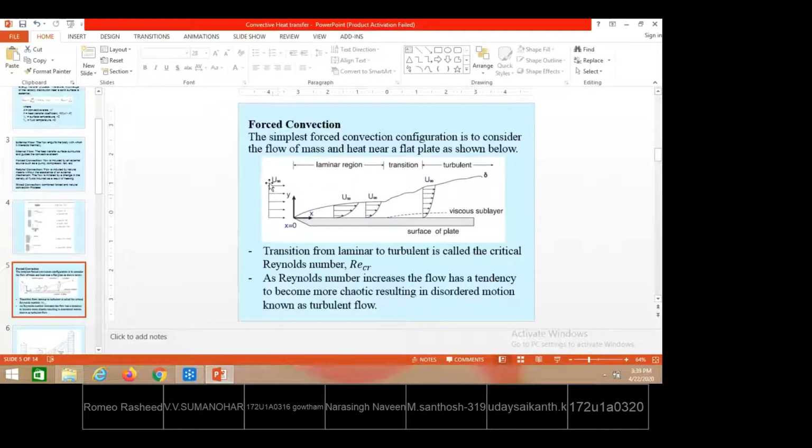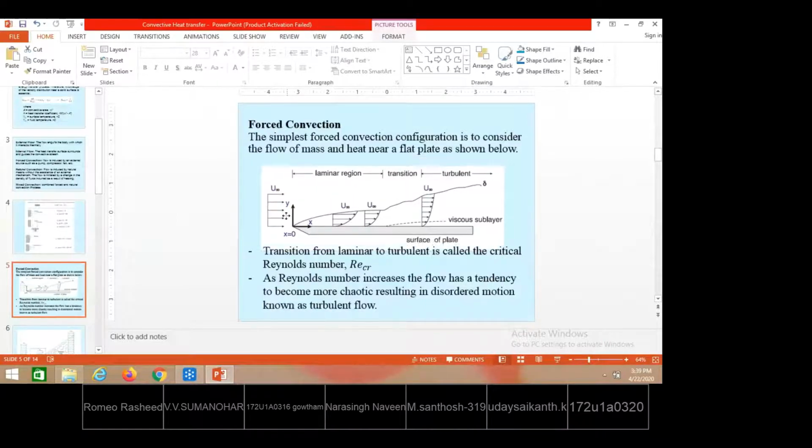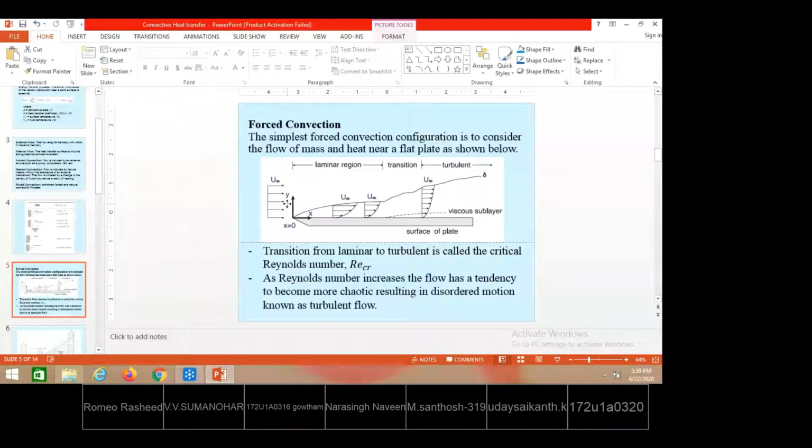This is purely for the fluid. So before entering onto the solid surface, these are the properties that prevail: the velocity available with the fluid is u infinity, and the temperature available with the fluid is T infinity. That can be seen in the next diagram also.